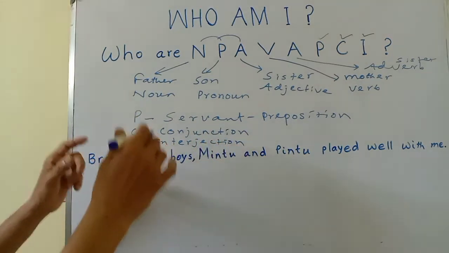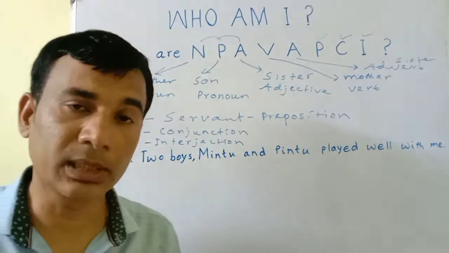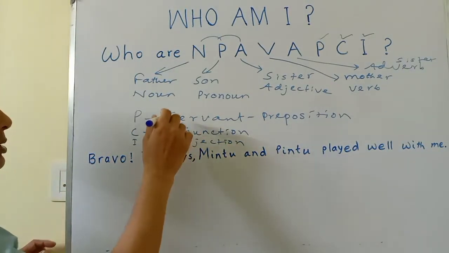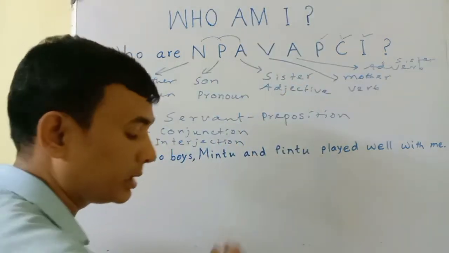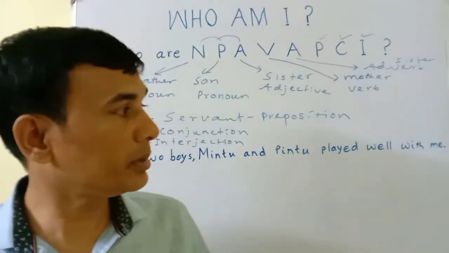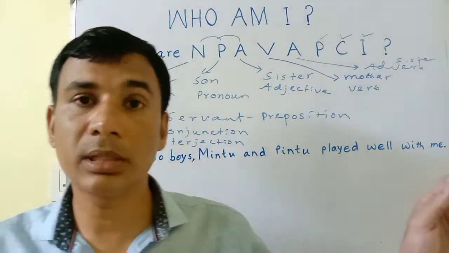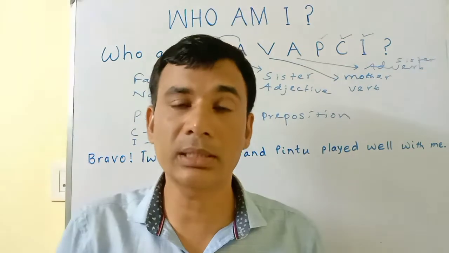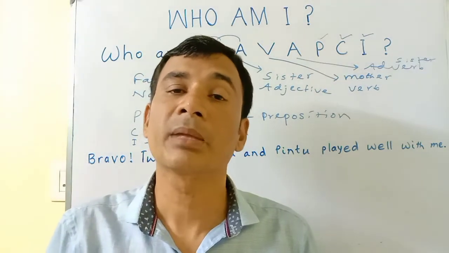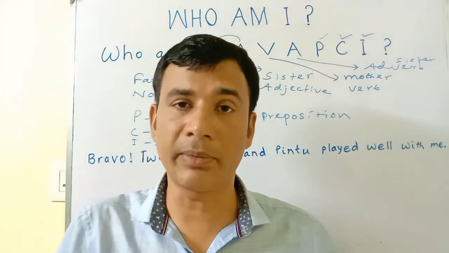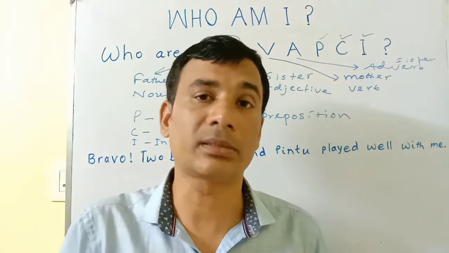Okay, all these are the 8 parts of speech I have told you. It is written here, so number 1, 2, 3 up to this, 8 parts of speech we have discussed today. Now I will explain again in a sentence. Look at the sentence, then you will understand how the family members are making a big family, a larger family, 8 parts of speech.